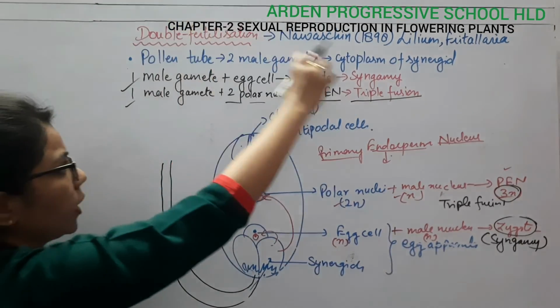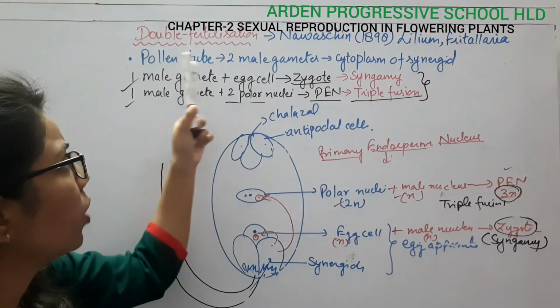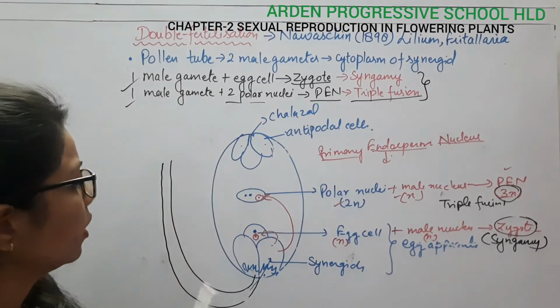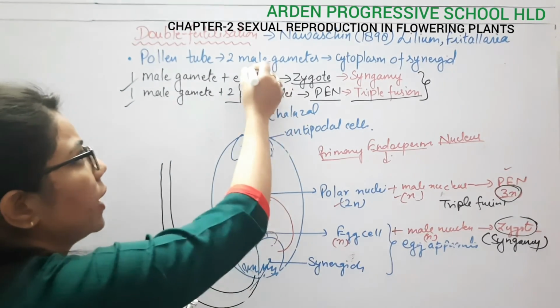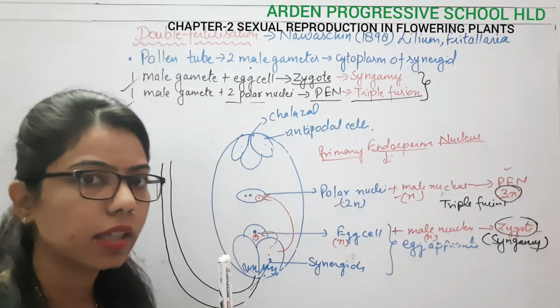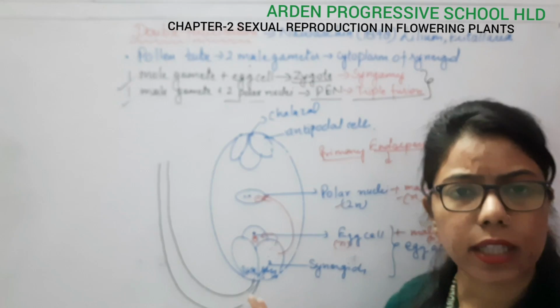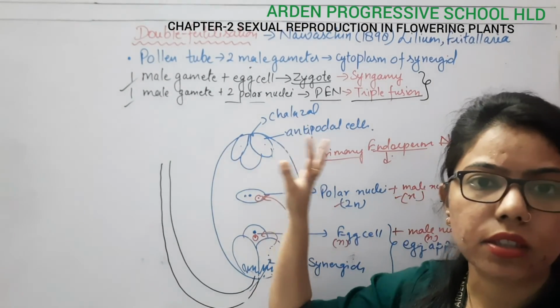And what is double fertilization? The combination of these 2 things. The pollen tube enters, and the 2 male gametes enter the cytoplasm of the synergid. We have completed this. So here we have completed the second event of sexual reproduction, the fertilization event.